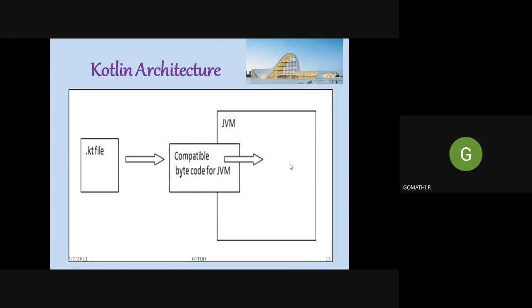So this is the simple architecture of Kotlin. Here, the first thing is we have the Kotlin file named filename.kt. That is the Kotlin file. Then this Kotlin file will be converted to bytecode, and it will be given as input to the Java virtual machine for execution. So Kotlin has only a simple architecture.